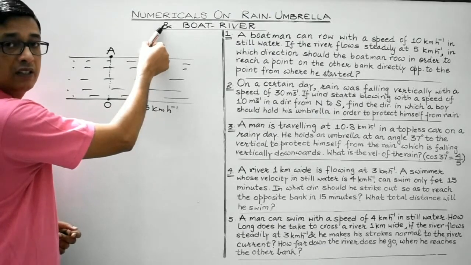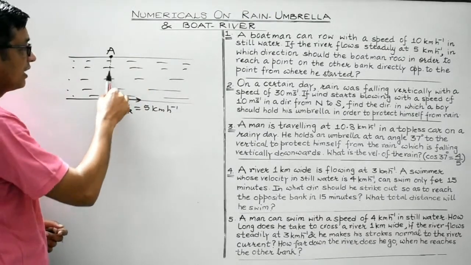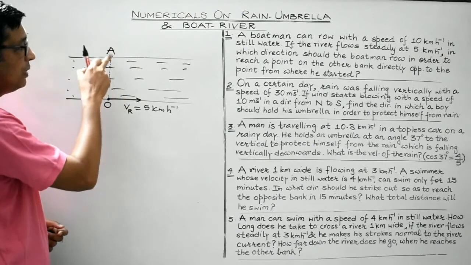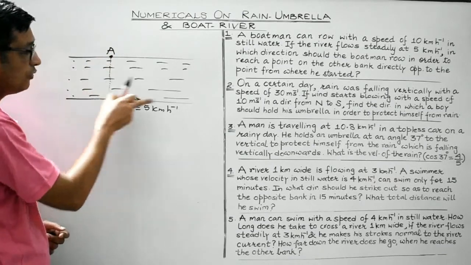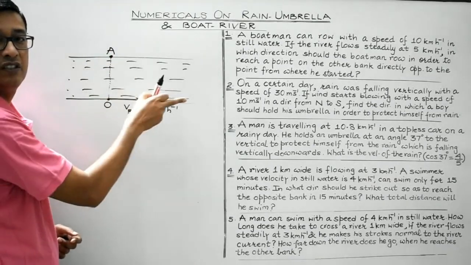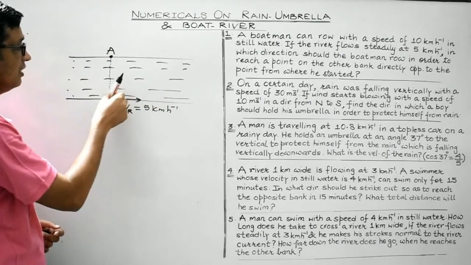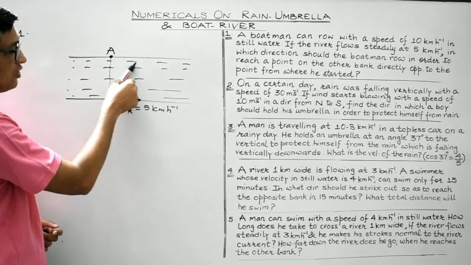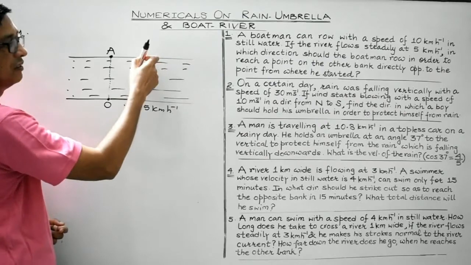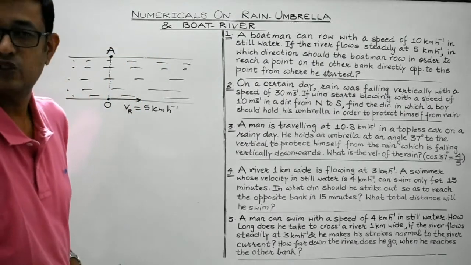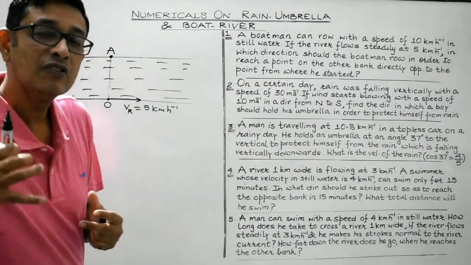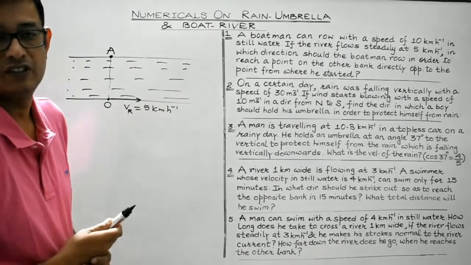So the boatman, if he rows along the direction OA, he will never be able to reach point A because of the velocity of the river. So as a result, instead of reaching point A, he will reach at a point somewhere over here. Clear, students? Because of the flow of the river.